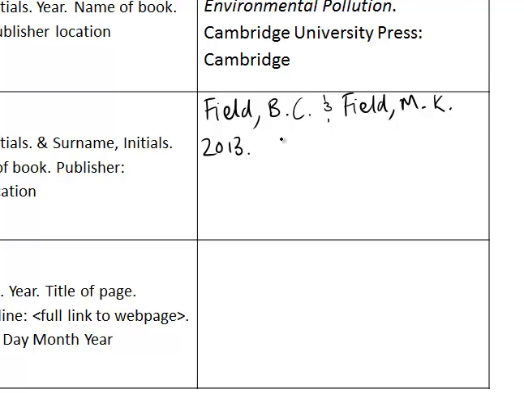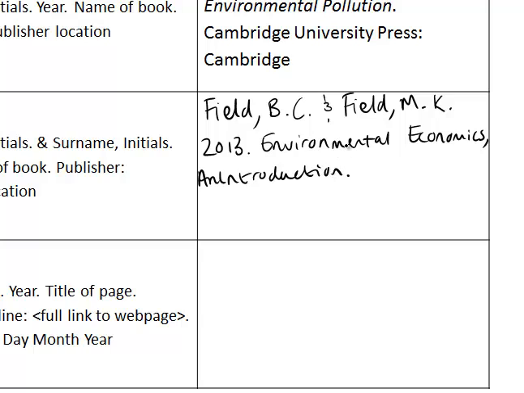The name of the book, if there's an edition, in this case there is, you say 6th edition, you can just say 6th ed, that's fine.